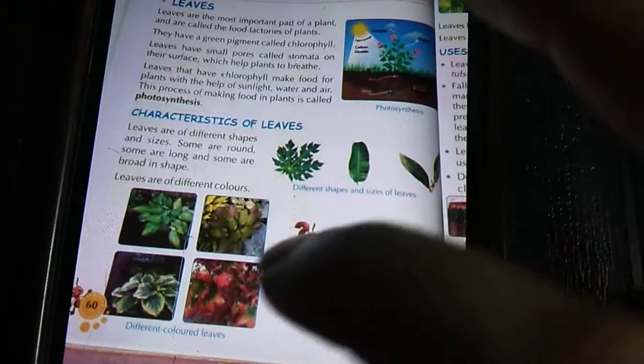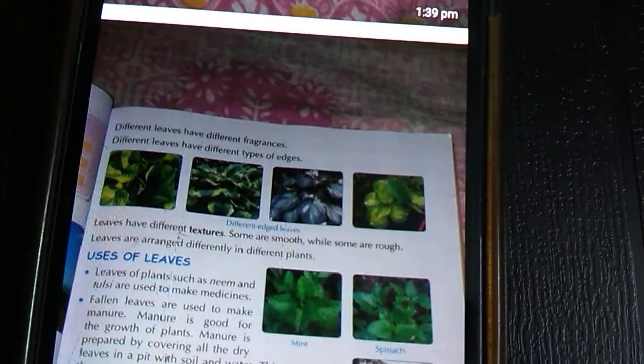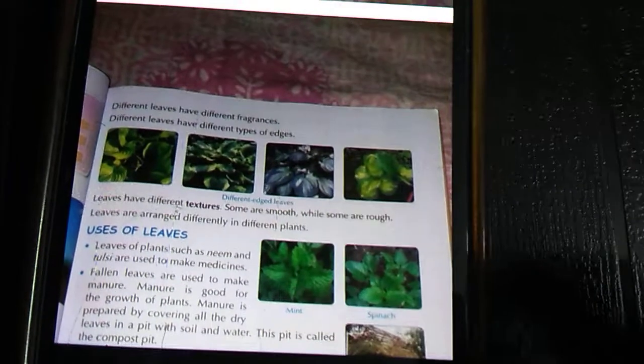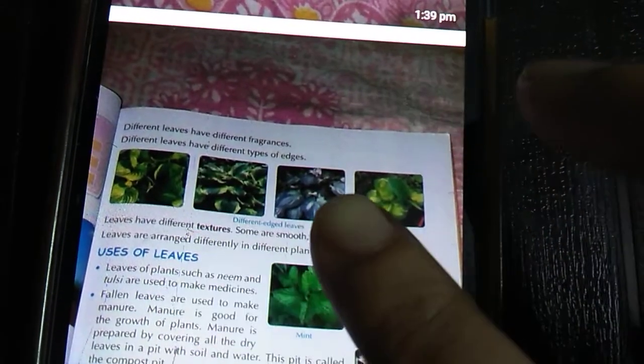This is the first characteristic. Second, different leaves have different fragrance. Different types of leaves have different types of smell also. See the color of the leaves here. So different types of leaves have different fragrance, meaning smell.